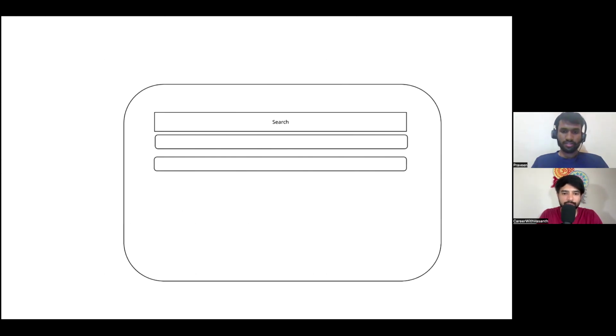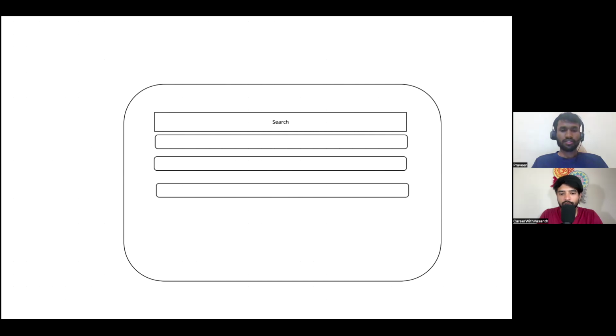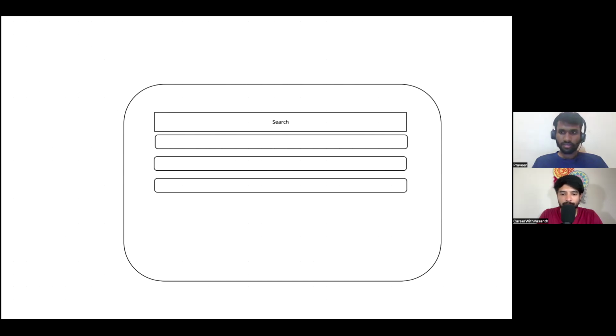I'm just drawing to make it a little quick. So what will happen is, let's say this is result 1, result 2, and this is result 3. I'm going to keep it very simple. Let's say this is the search bar, Praveen. You can unmute yourself. Okay.